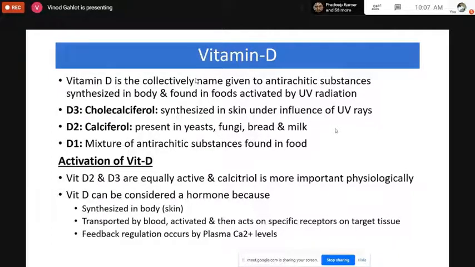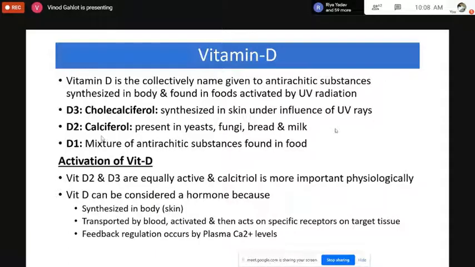So it is present in three forms: D1, D2, and D3. D3 is the more active form, cholecalciferol. It is synthesized in the skin under the influence of UV rays. D2 is called calciferol. It is present in yeast, young fungi, bread, and milk. D1 is the mixture of anti-rachitic substances which are found in the blood.